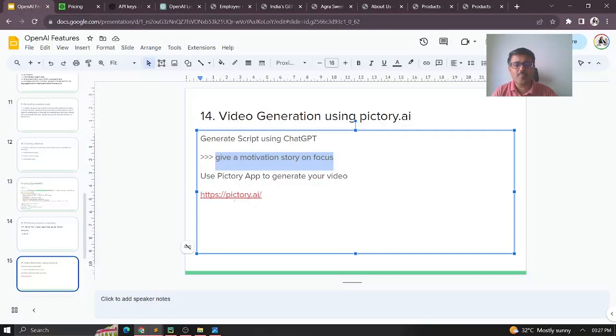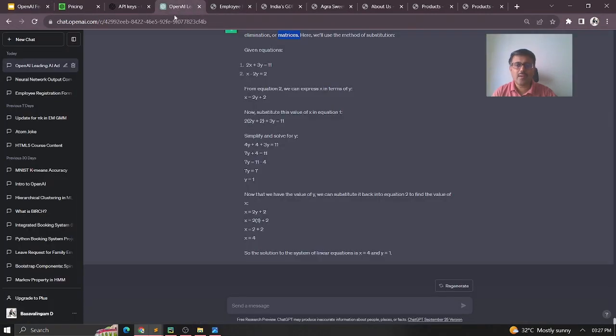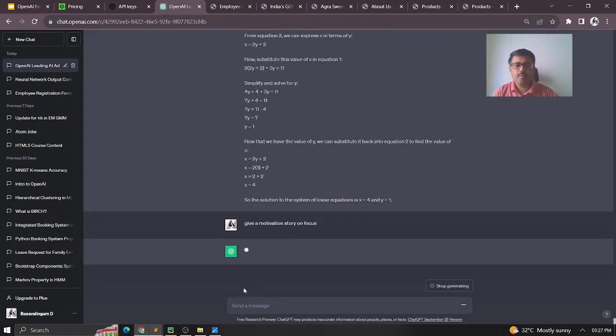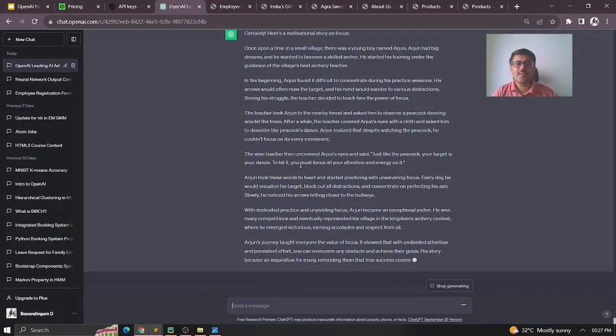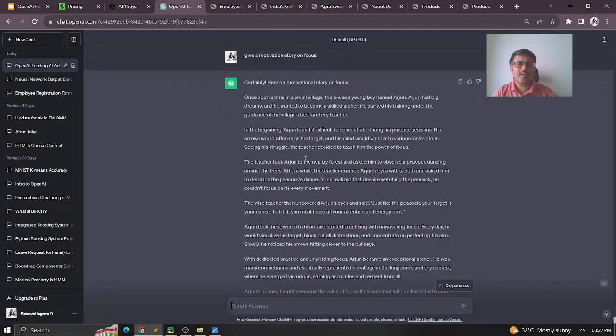And then I use my pictory.ai tool. When I use that one, it gives me the complete video, and here is how it will be generated. So let me show how it will be creating a story now. Just give a motivation story on focus. Go to ChatGPT. One minute. So you can see this motivation story coming here.